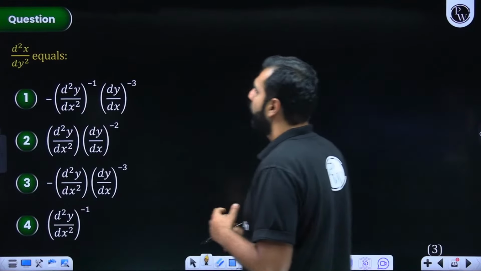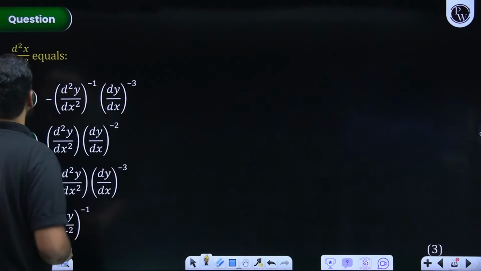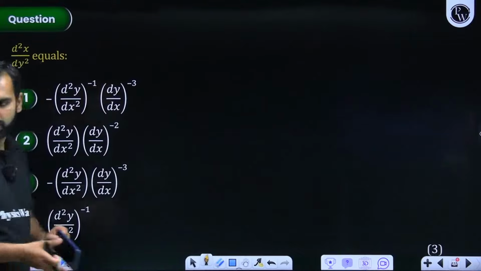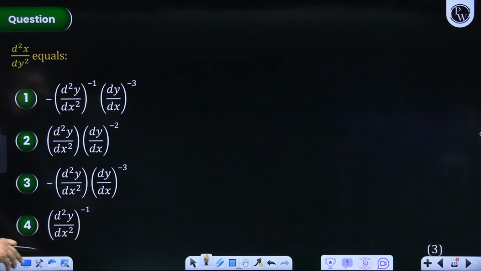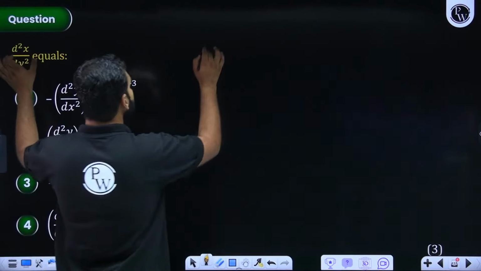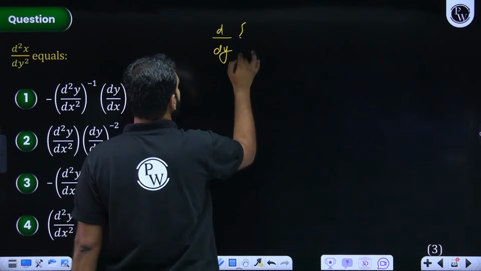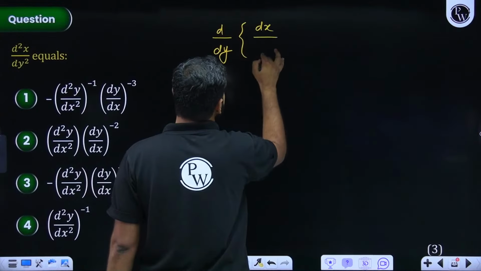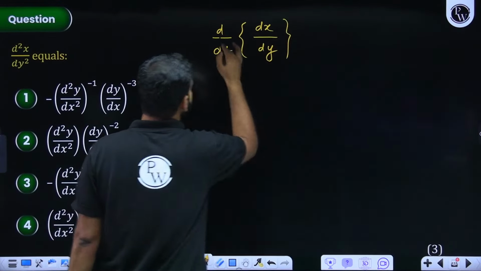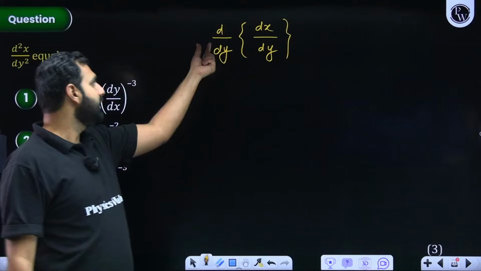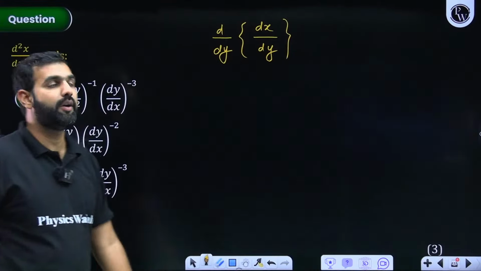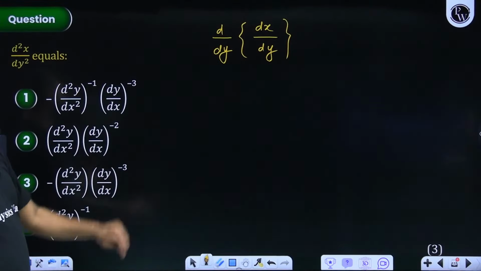Now from here, when I define d2x by dy square, how do I see it coming into picture? Just hold on for a while. I'll be saying that here d2x by dy square, if I wish to write, can I not write it as dx by dy differentiated with respect to y? So dx by dy will be your d2x by dy square. Give me a quick confirmation on that.